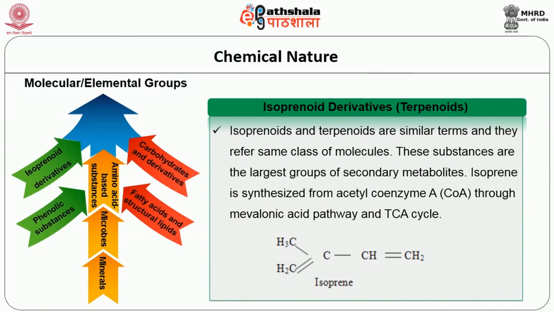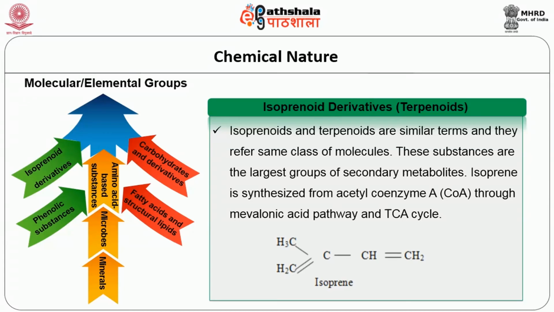The first one is the isoprenoid derivatives, or it can be called terpenoids also. Isoprenoids and terpenoids are similar terms and refer to the same class of molecules. These substances are the largest group of secondary metabolites. They are also the basis for many plant derived nutraceuticals like carotenoids, tocopherols, tocotrienols, and saponins.